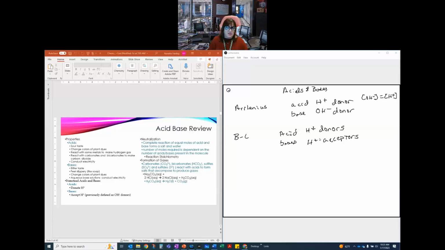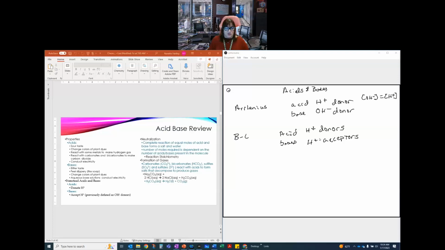That means that the only thing that affects the pH is the autoionization of water. We'll get back to that. And so that pH is 7. Again, we'll come back to that. It's a complete reaction of equal moles of acid and base. So the number of moles required is dependent on the acid-base stoichiometry. So remember that is necessary when we talk about this. Stoichiometry is a part of what we need to do.